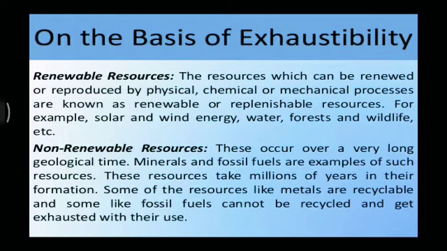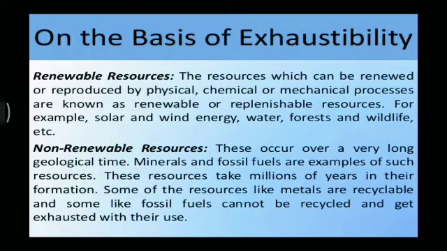Alright, and the renewable resources are called inexhaustible resources. And as they occur over a very long time and they are limited, that's why they should be used judiciously and they should be conserved well. Alright, these are the things.